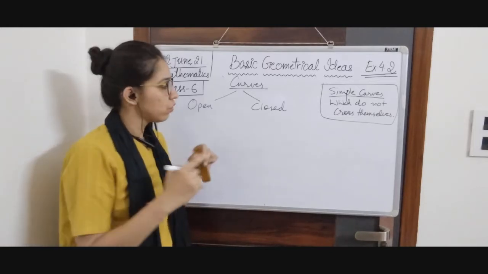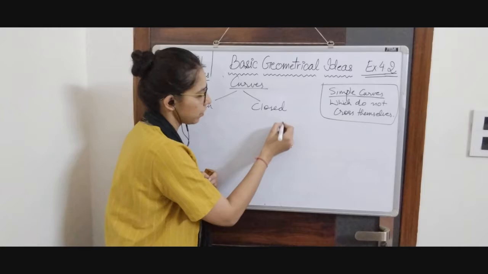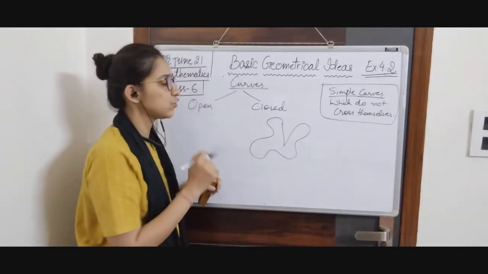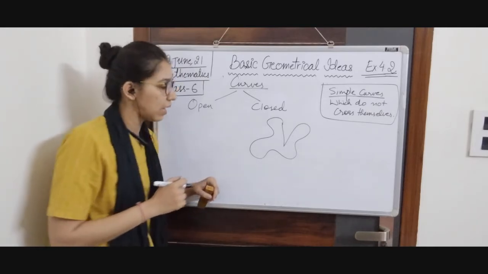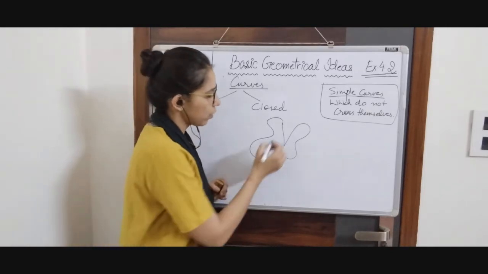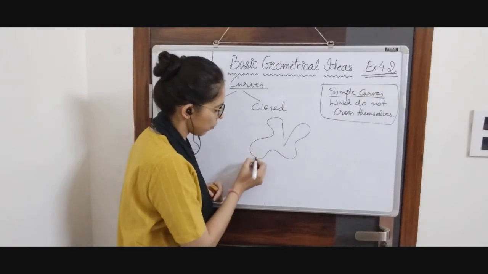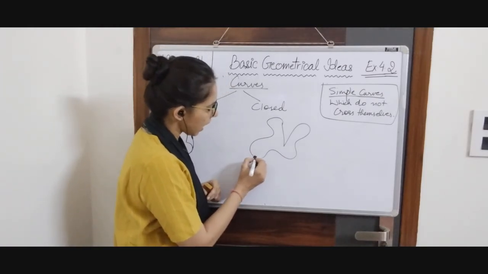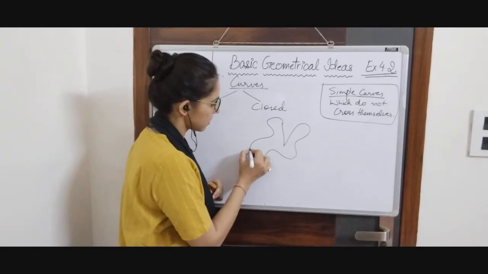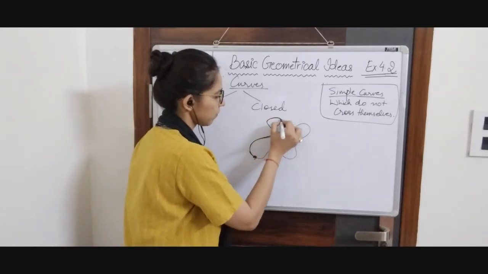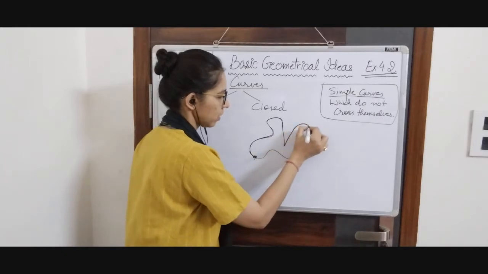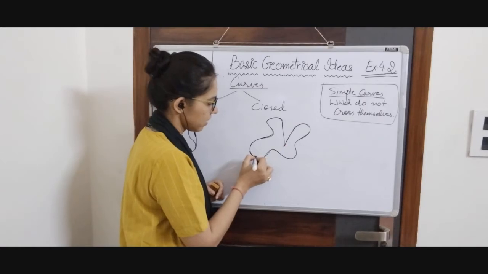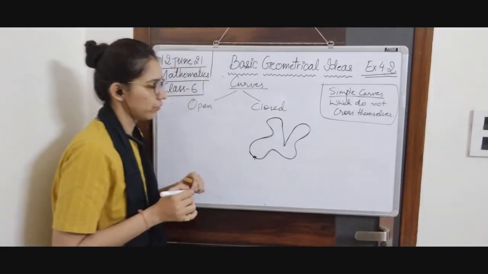How? We will take one example. I am going to draw this figure. This figure is a closed curve, and I am saying it because suppose I take a random point. I am taking this as random point. And I will follow the path of the curve. This is the path of the curve. I reached back at the point. It means this one is a closed curve.